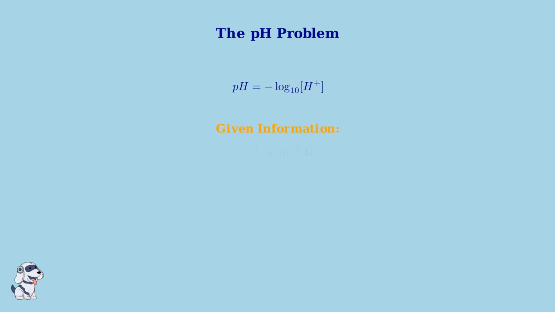We're given that the hydrogen ion concentration is 10 to the negative 7 molar. This is actually the concentration of pure water at room temperature, which means we're calculating the pH of neutral water.